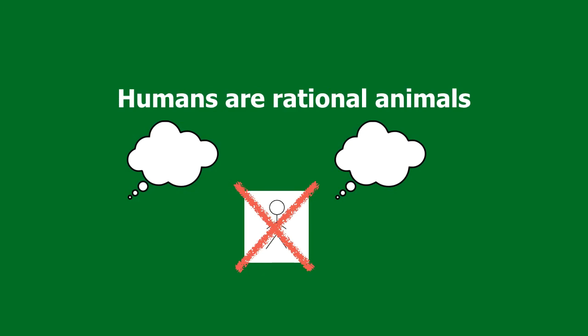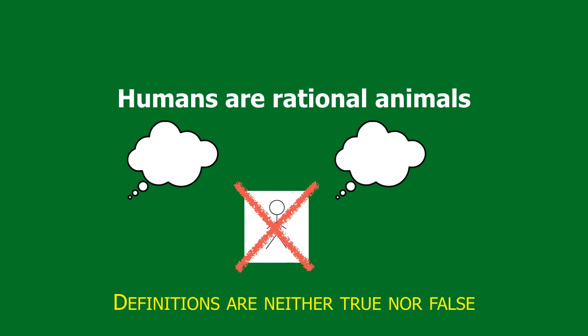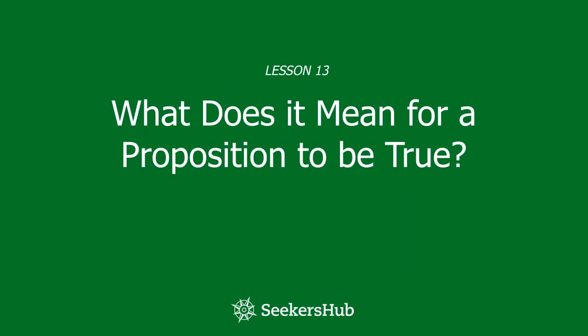And that's why the Muslim logicians say that definitions are neither true nor false, because they don't describe any extra propositional reality. They just explain what a concept is. So although a definition appears to be a proposition, it's not a proposition, because it cannot be described as being true or false. So what does it mean for a proposition to be true? This is the guiding question of this lesson.